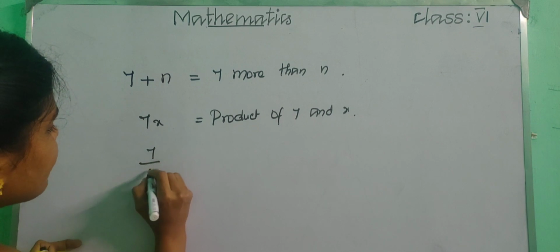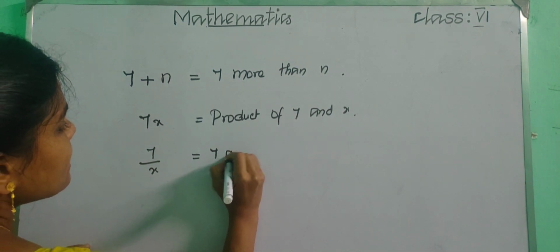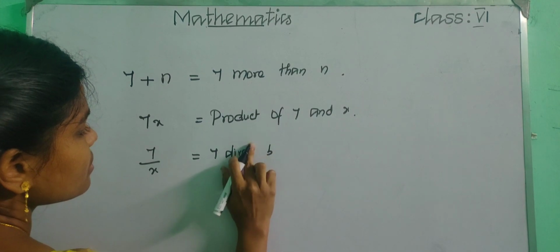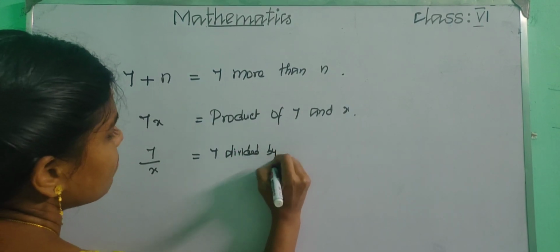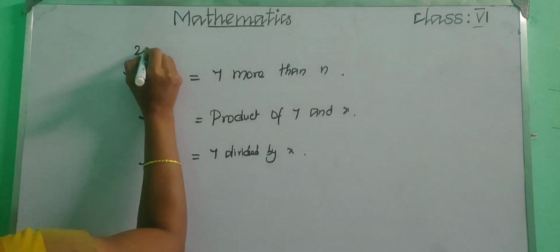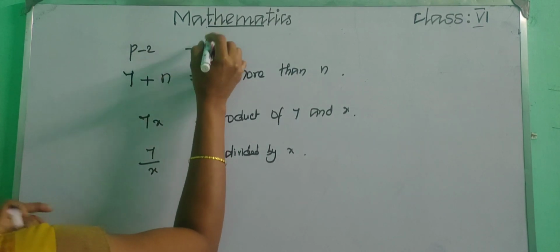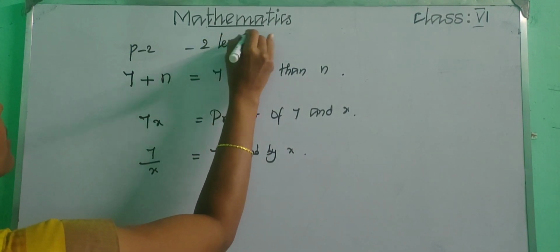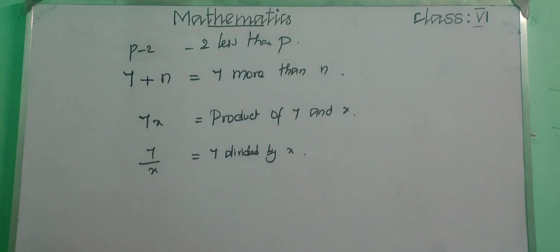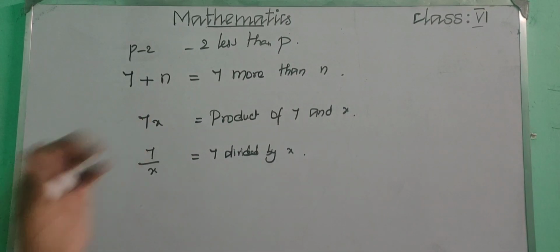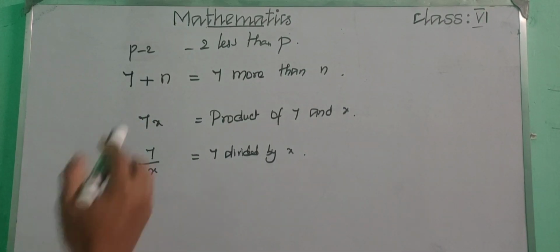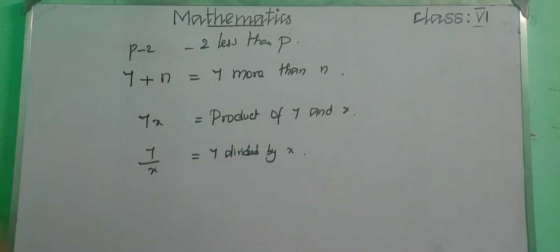If you have 7 upon x, it is 7 divided by x. If you have p minus 2, it is 2 less than p. Is it clear children? If verbal statements are given, we can write them as algebraic expressions. These are all the things we learnt in the previous class, right?